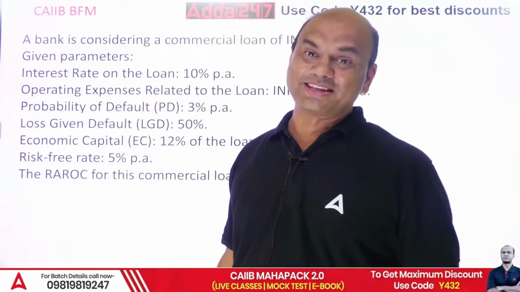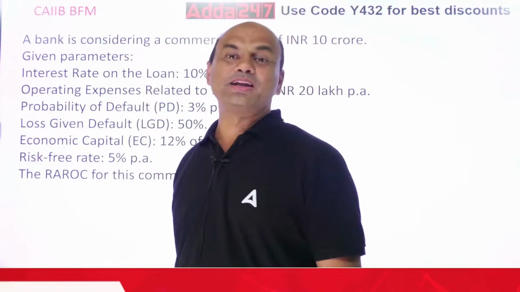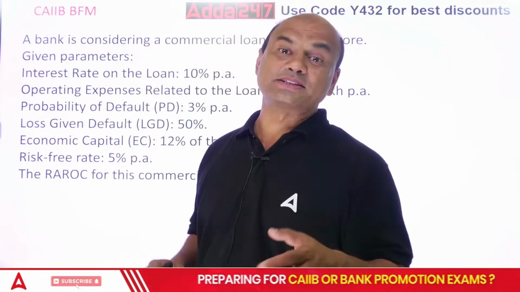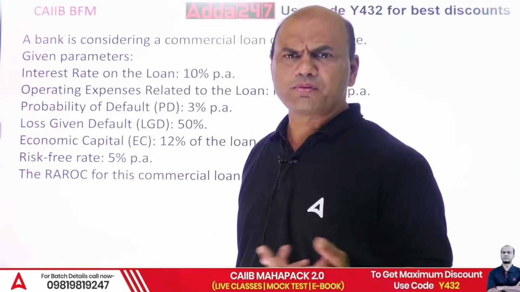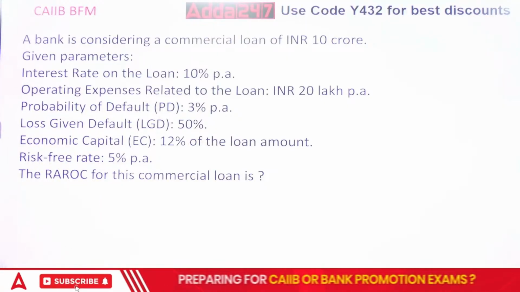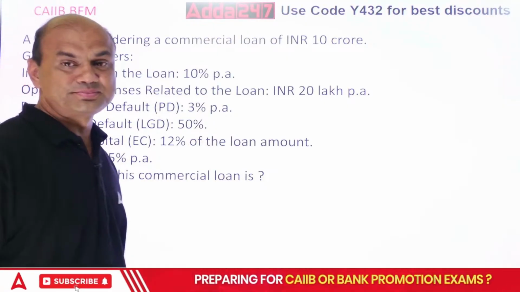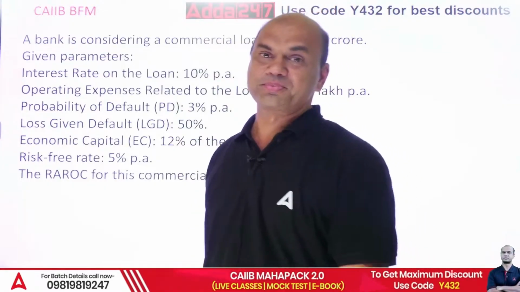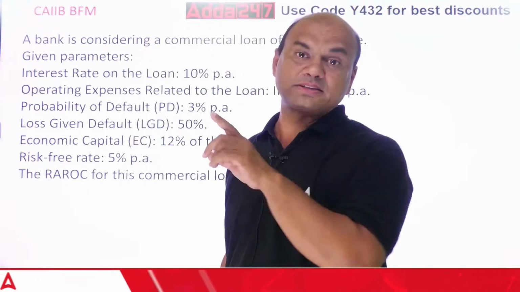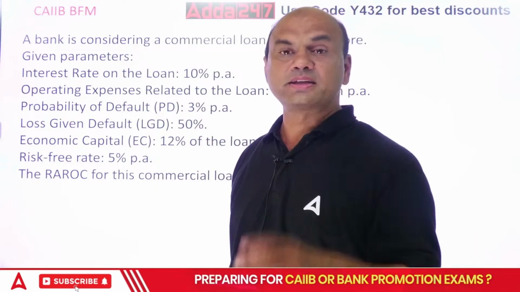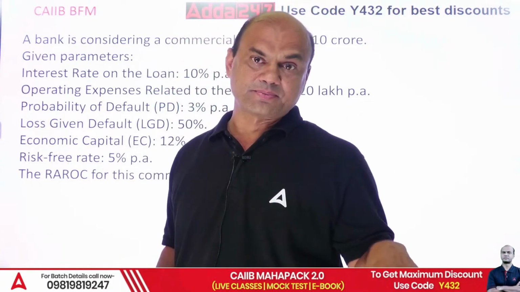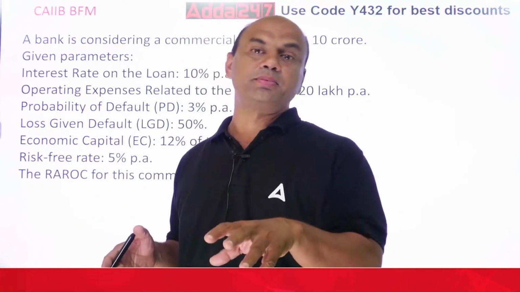Probability of default. Now, these terms are important. What is PD? Probability of default means what are the chances of this loan getting default? How will you know this? How does the bank calculate the probability of default? It takes the data, back testing. It takes the data of past 10 years. What was the loan size and what was the NPA?